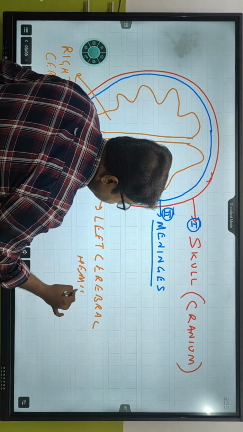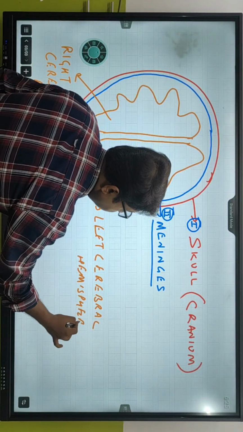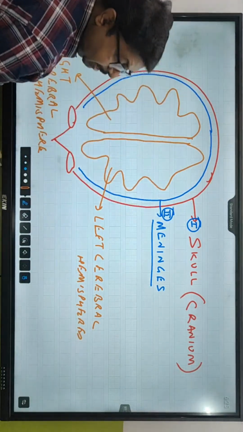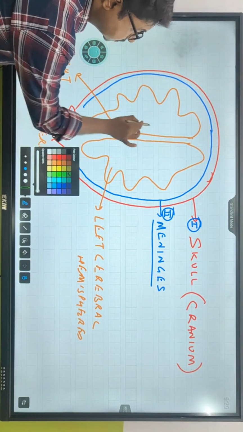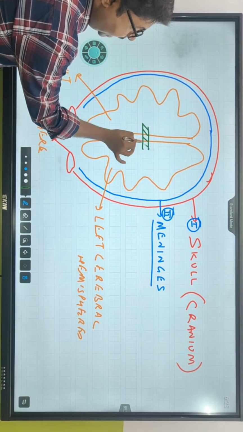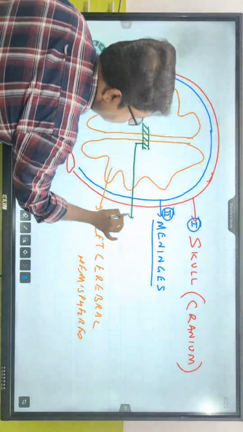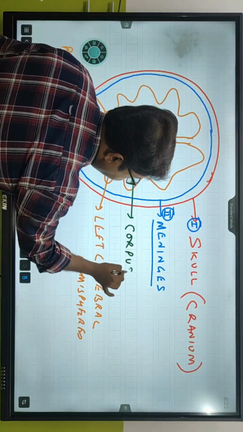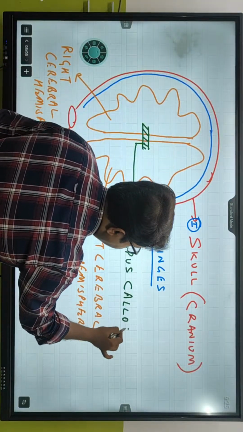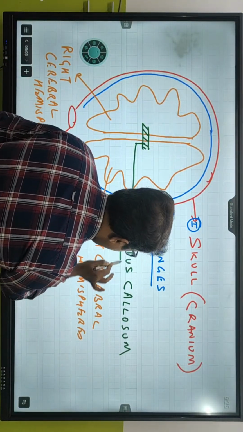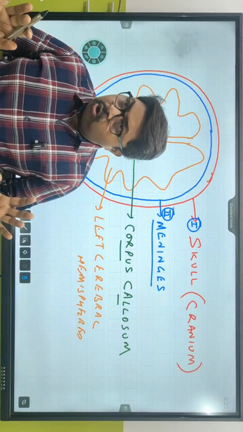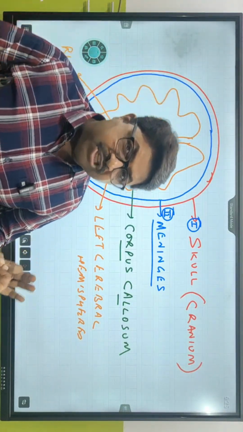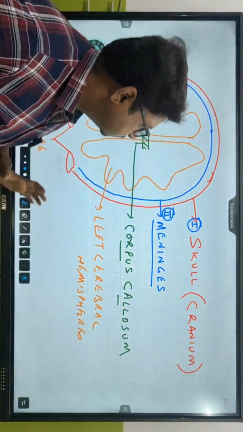These two hemispheres get joined by a nervous band of fibers called corpus callosum, which is a unique feature of all mammalian brain. This is corpus callosum, found only in the mammalian brain. Vishal, is this clear?